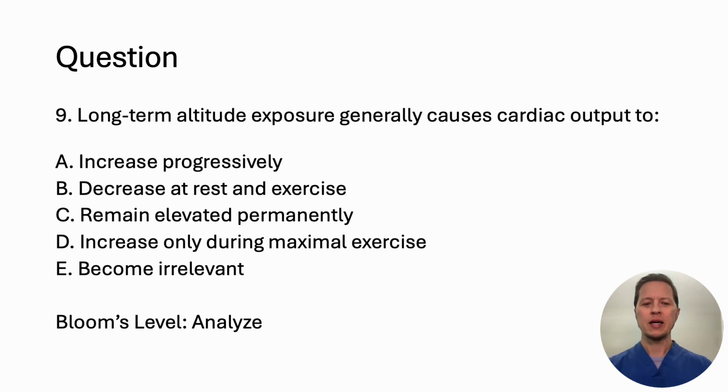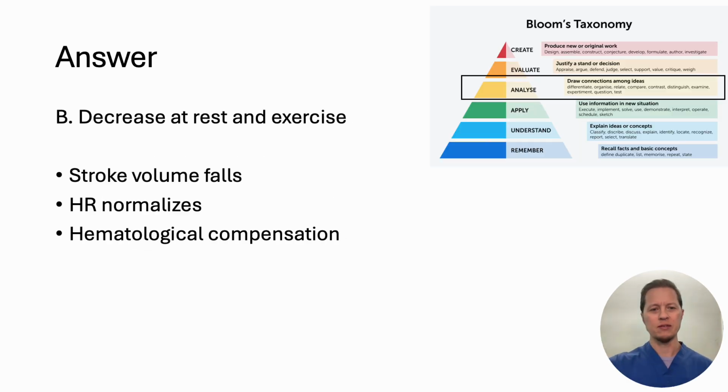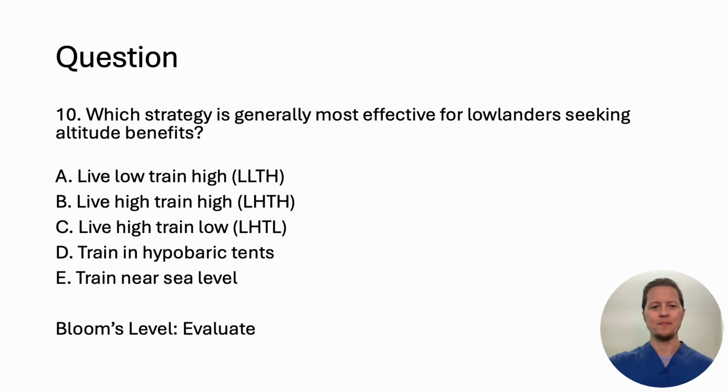Question 9. Long-term altitude exposure generally causes cardiac output to what? Decrease progressively, decrease at rest and exercise, remain elevated permanently, increase only during maximal exercise, or just become all-out irrelevant. And this one is decrease at rest and exercise. After acclimatization, cardiac output declines towards the quote-unquote new normal as your oxygen carrying capacity increases. So it's kind of a funny way to think about that, but this is what happens.